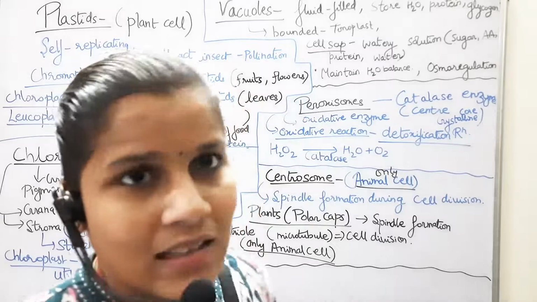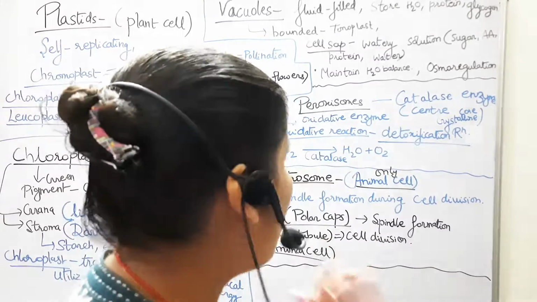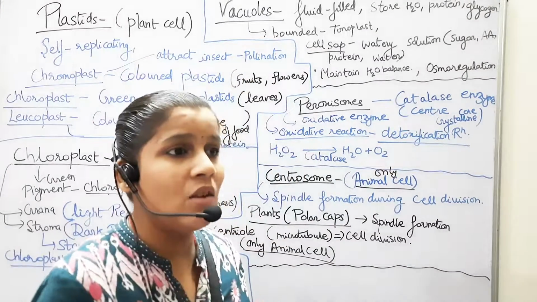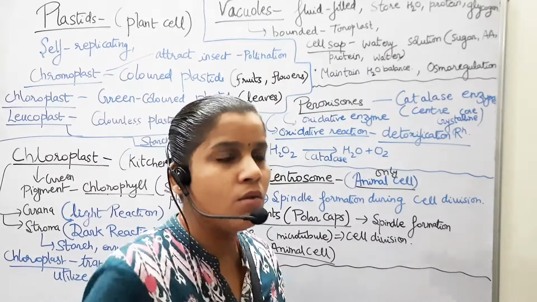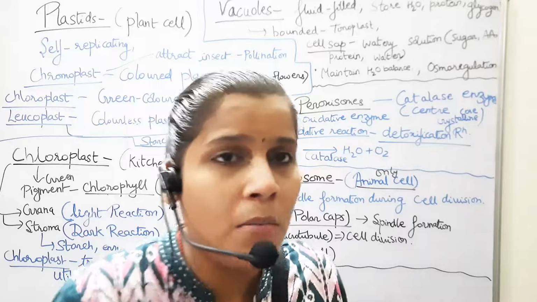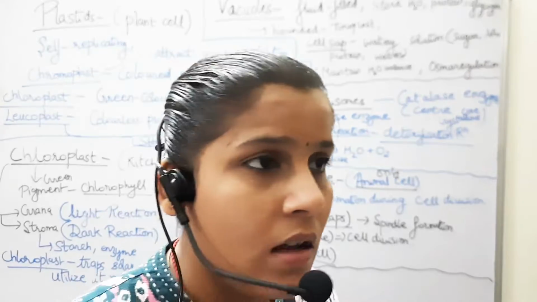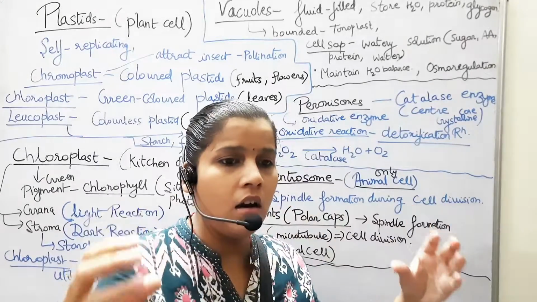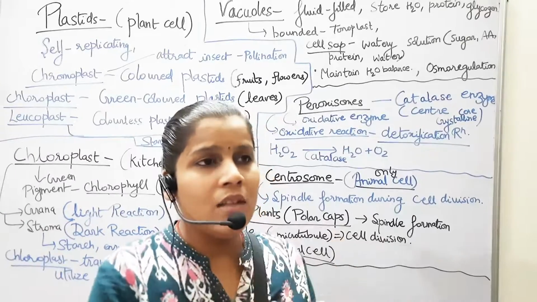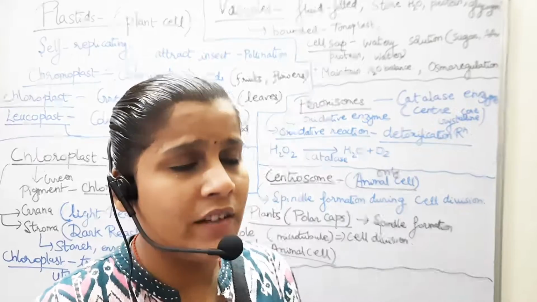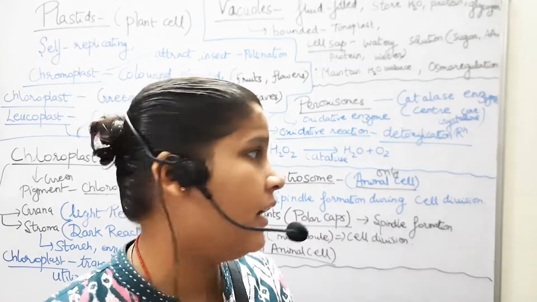Now moving on to the last organelle of the cell, the centrosome. What is the centrosome? It is present only in animal cells. What does it do? The centrosome helps in spindle formation during cell division. During cell division, the chromatin goes to the polar region and forms a spindle, so that in anaphase and telophase, it divides into two daughter nuclei easily.